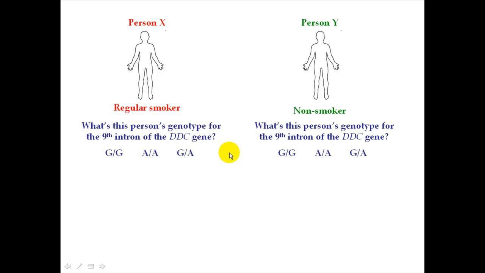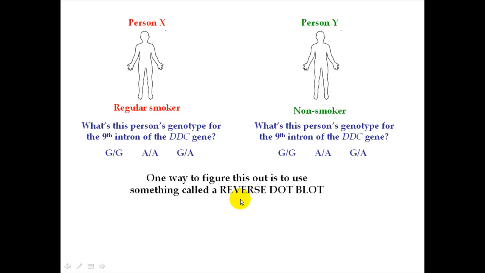What genotyping did was allow us to figure out exactly which genotype each participant in the study had. The way that this was done was by doing something called a reverse dot blot. In order to do a reverse dot blot, first you need to make many copies of a person's intron number 9 in order to have sufficient DNA to study.